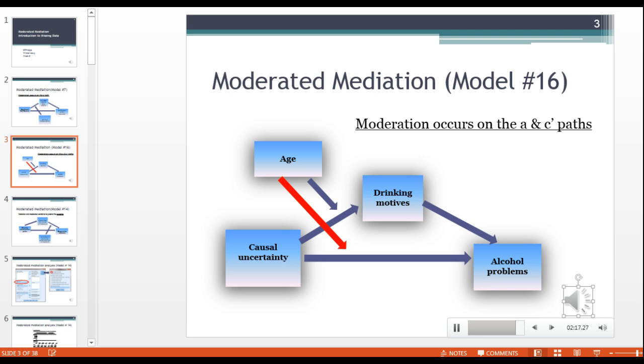They found that part of this model held up, and that was that age was interacting with or impacting the A path, so the indirect effect was lessened as people aged, but the direct effect was not. As people aged, the direct effect still held. So people with causal uncertainty still seem to have alcohol problems.